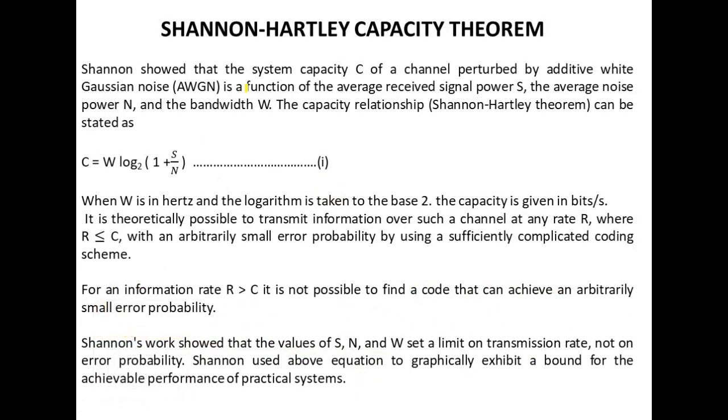Now we will discuss the Shannon-Hartley capacity theorem. Shannon showed that the system capacity C of a channel perturbed by additive white Gaussian noise is a function of the average received signal power S, the average noise power N and the bandwidth W. The capacity relationship, the Shannon-Hartley theorem, which we have already discussed, can be stated as C = W log2(1 + S/N), where S is the signal power, N is the noise power, and W is the bandwidth in Hertz. The logarithm is taken to the base 2, and the capacity is given in bits per second.